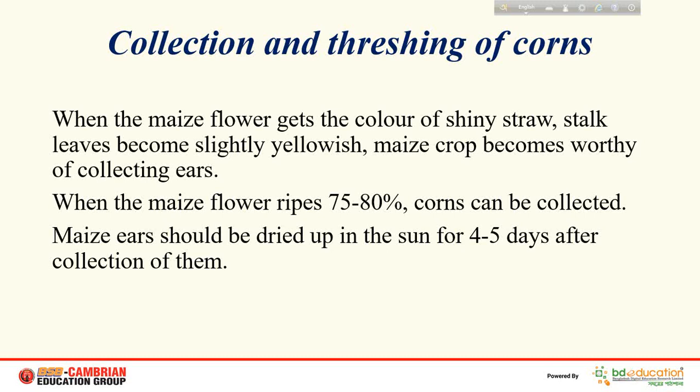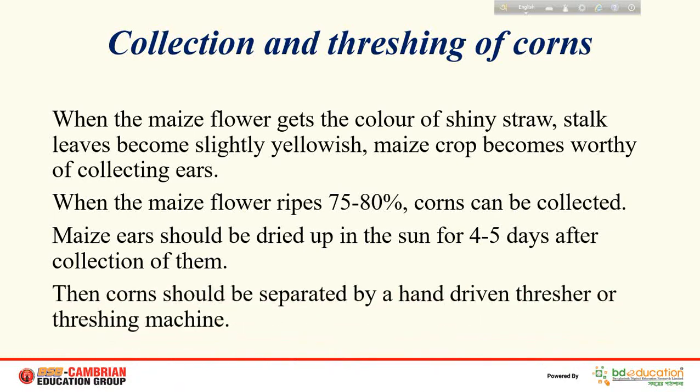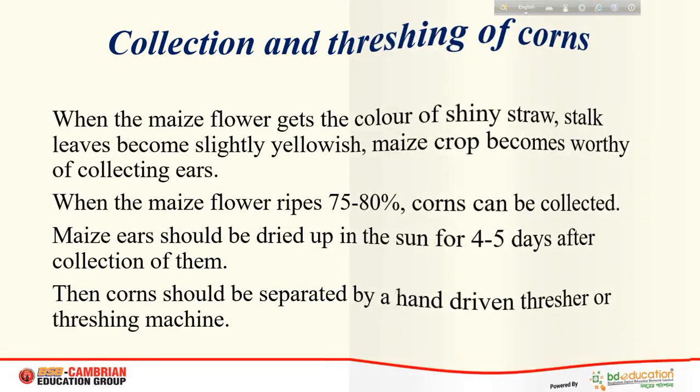The way we dry our clothes, the maize ears should be dried in a similar way. Then corn should be separated by a hand-driven thresher or threshing machine. Threshing means separating the corns from the plant.